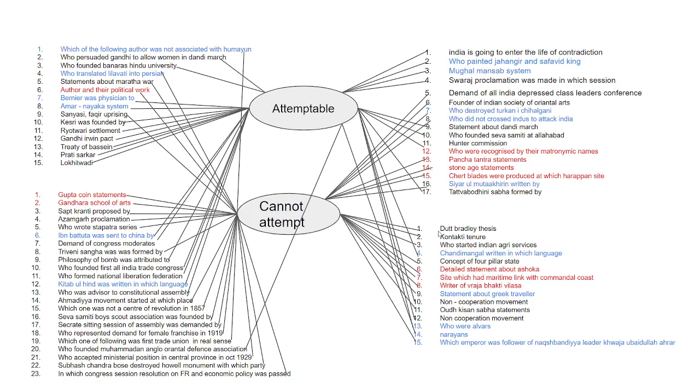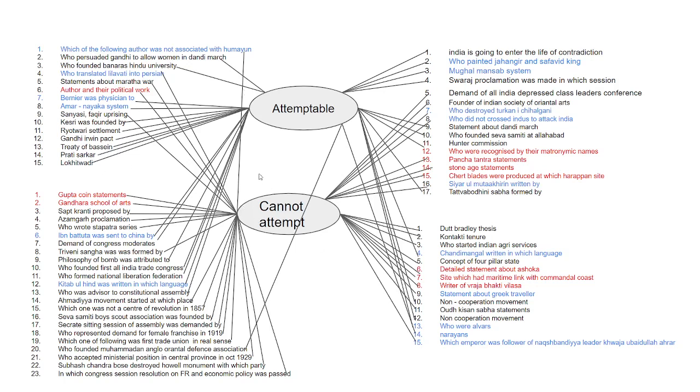Like the question from 2019 second, that Bradley thesis. Then we have a question about Konakati tenure. This question was related to the Birsa Munda rebellion. Third is who started Indian Agriculture Services. Then the question was the concept of four pillar state was propounded by. So these are some of the questions which are in the category of not attemptable.